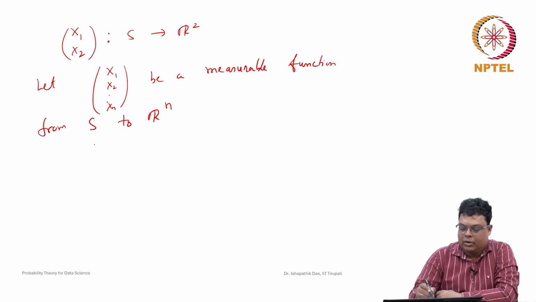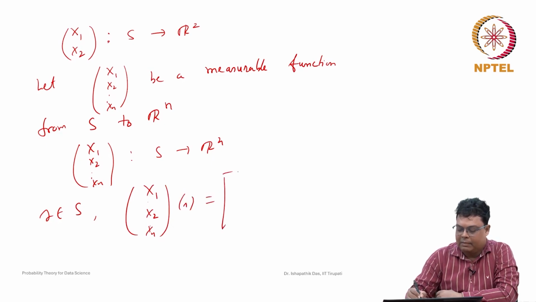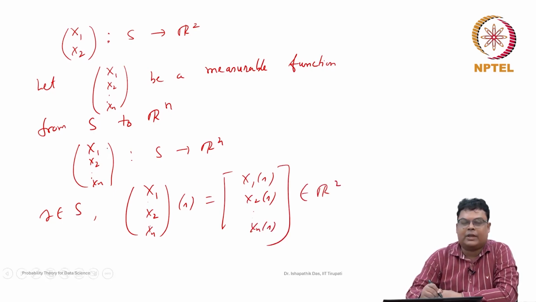So like (X1, X2, ..., Xn) from S to Rn. So for each element s belongs to S, (X1, X2, ..., Xn) of s is nothing but defined by (X1(s), X2(s), ..., Xn(s)). Here each of X1, X2, ..., Xn is a random variable.